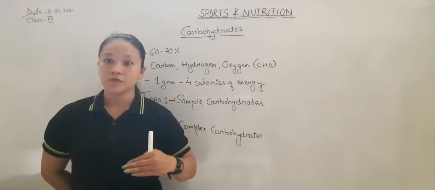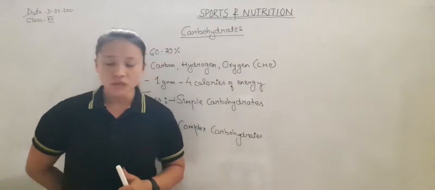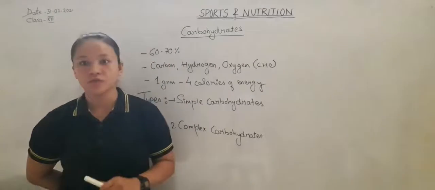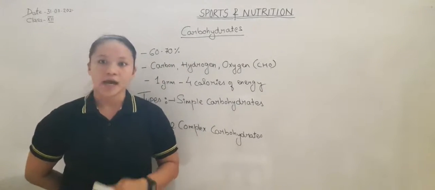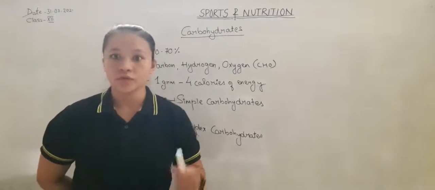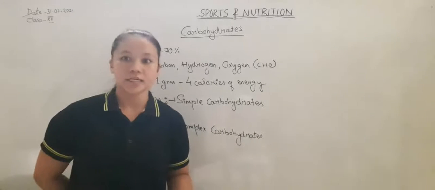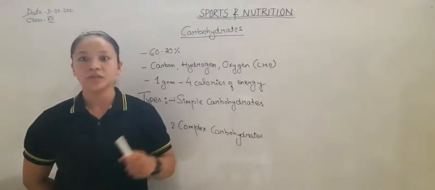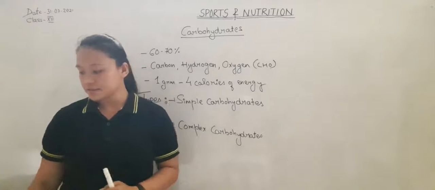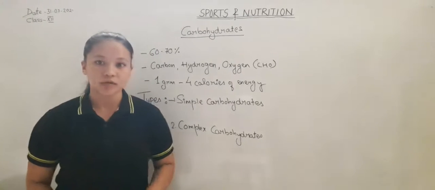And if we take excess carbohydrate, it will convert into glycogen. And if we take less carbohydrate, it leads to various deficiency diseases, undernutrition, weight loss, etc. Carbohydrate is of two types: simple carbohydrate and complex carbohydrate.